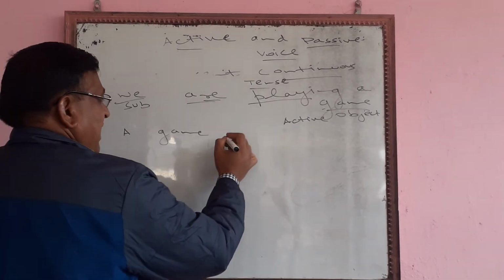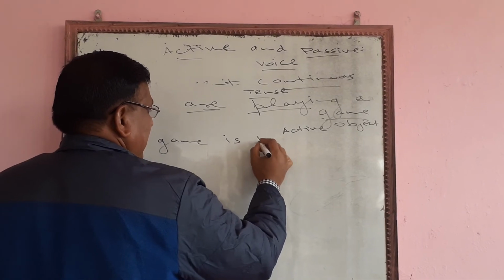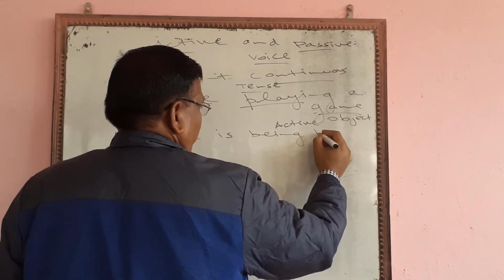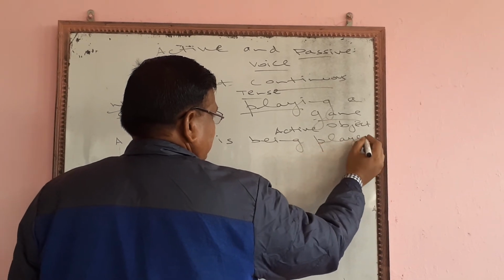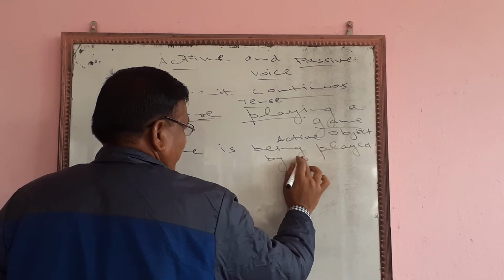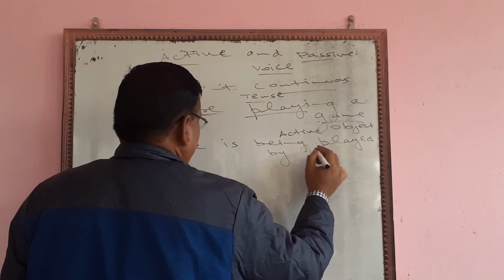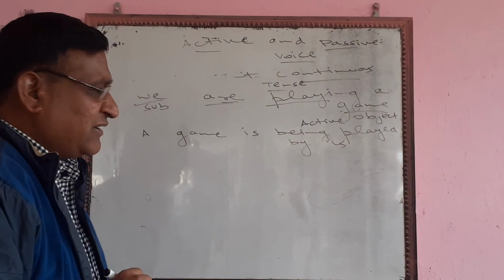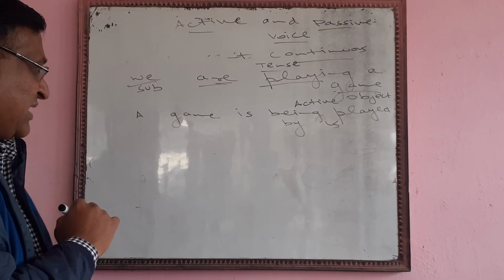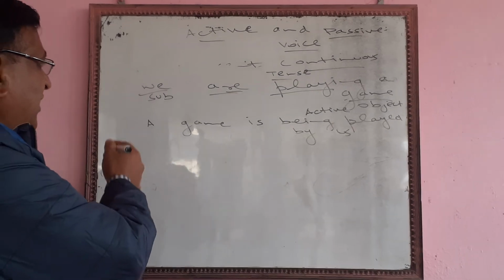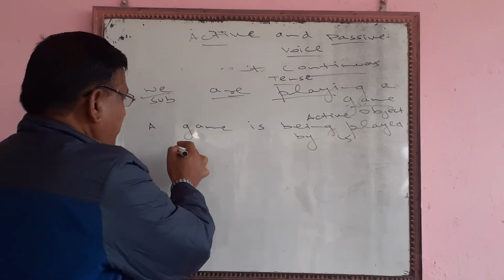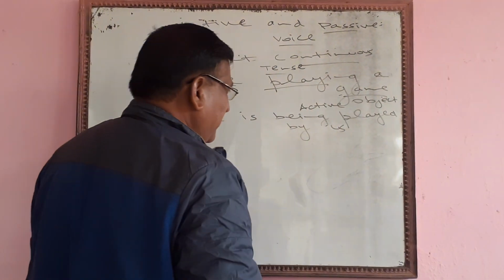Now a game is being played by us. We will be converted into us. We is followed by our, there is followed by their. So you keep all these things in mind. One more example we can give.